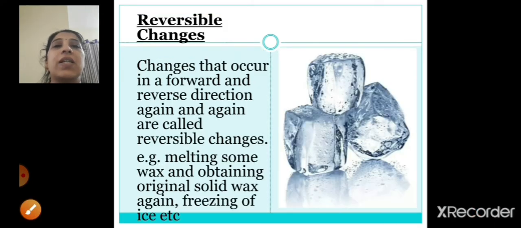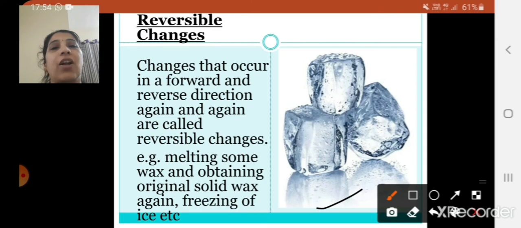Next is reversible changes. Changes that occur in a forward and reverse direction again and again are called reversible changes. Reversible changes means it can be converted into another form, and again it can be reverted back into the original form, right? So examples are melting some wax and obtaining original solid wax again, and freezing of ice. This picture is of freezing of ice.